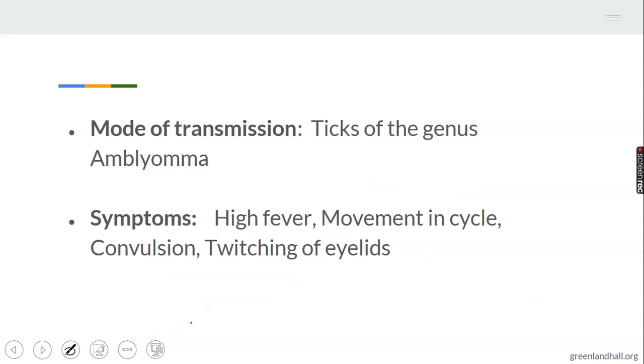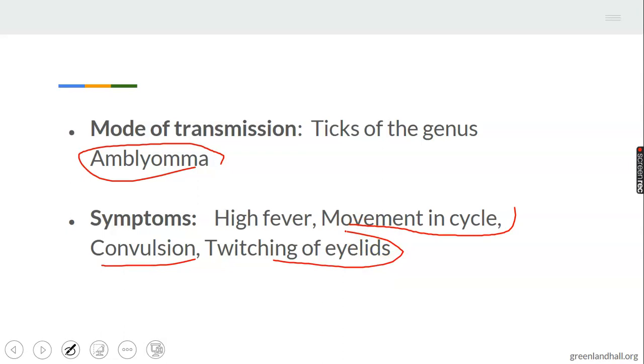Mode of transmission of heartwater disease. It is transmitted by ticks of the genus Amblyomma. That is the mode of transmission. The symptoms of heartwater disease: 1. You have high fever, movement in circles, that's cycling movement, just like Newcastle disease, convulsion, twitching of the eyelid. These are the symptoms of heartwater disease.